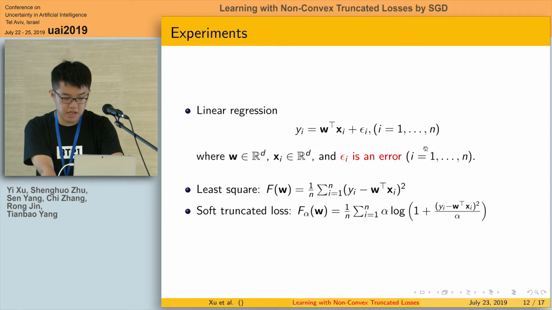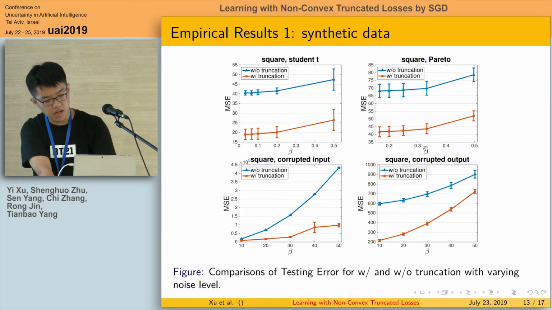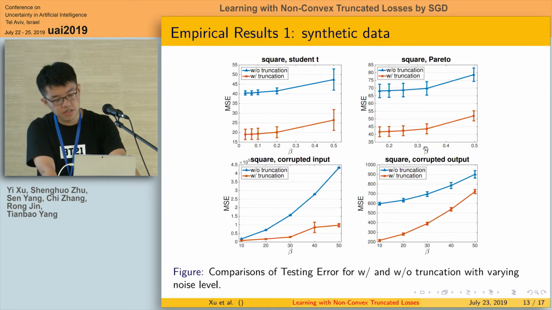Finally, this paper also provides some empirical results to verify the proposed algorithm. It considered linear regression and used square loss functions with soft truncation functions. It also considered some empirical results about absolute loss functions with soft truncation functions. The first empirical result is about synthetic data.